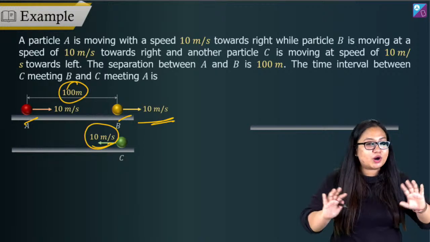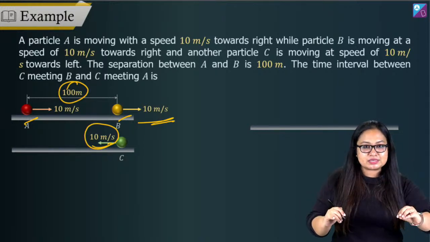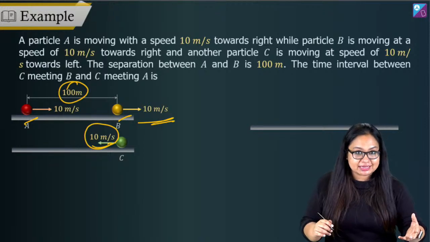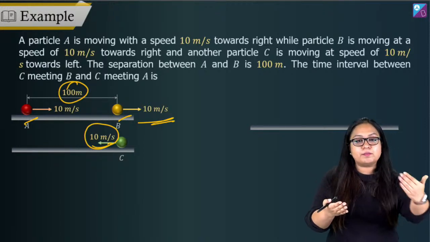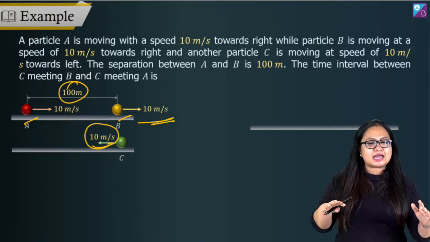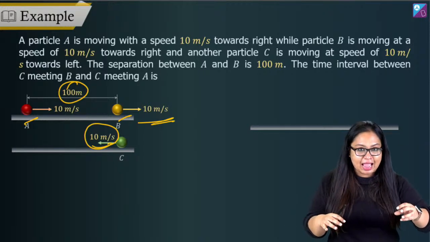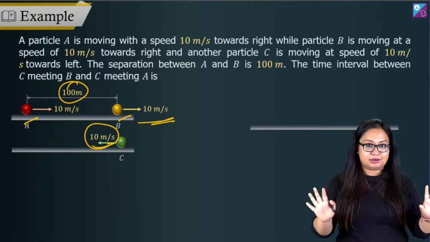Right? So in relative motion, what we do is we stop one of the bodies. In relative motion, you will always find more than one body is moving. Now the basic funda here is to stop one of them and look at the motion of the other with respect to the first. That's all.